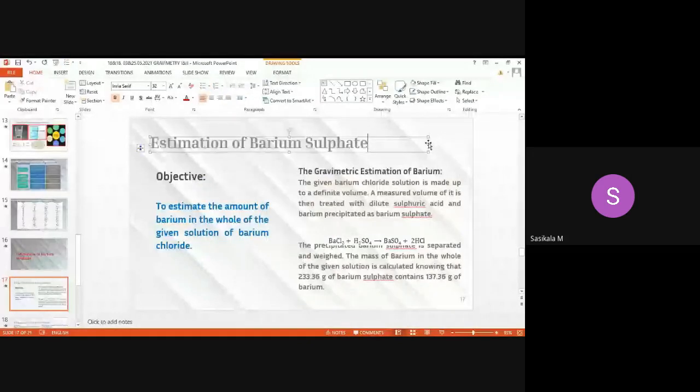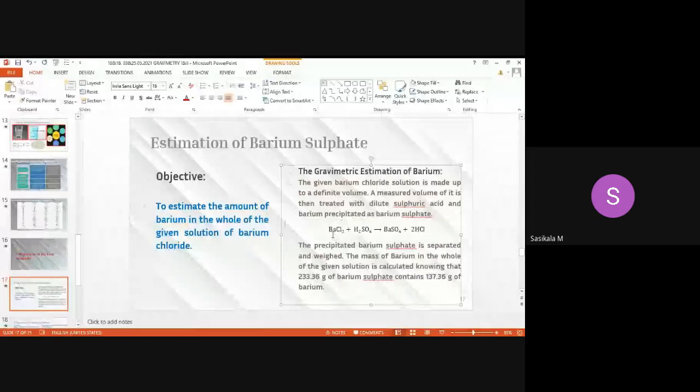The formed barium sulfate is a solid, biphasic, a precipitate, whereas barium chloride is in solution form, which is monophasic. In solution, we can find H plus and Cl minus ions. Since sulfate ions have been added, they form a precipitate with barium ions.